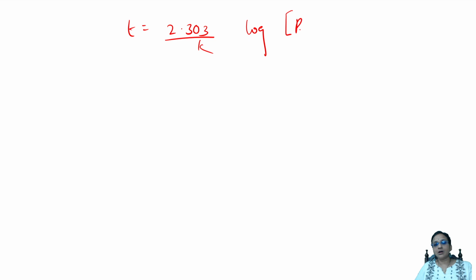Sure, let's write. First we have written this formula. T is equal to 2.303 by K log R naught by R. What should I find out? I have to find this. Substitute. T was how much? 100. Right? 100 minutes. Correct?